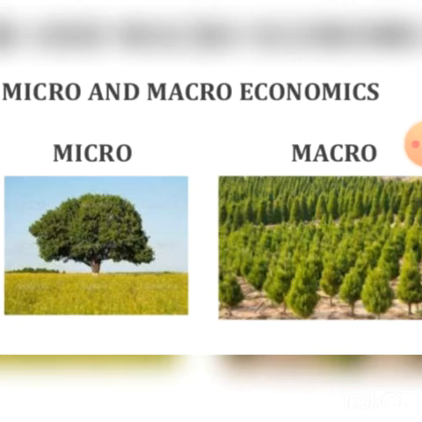Micro takes into account only a small part of the economy, whereas macroeconomics takes into account the aggregates. The word aggregates means large, the economy as a whole. But micro is a part of an economy, the small part of an economy it takes into consideration, whereas macro takes into account the aggregate, that is the whole economy. So here we can see one tree, and the other one is a forest.